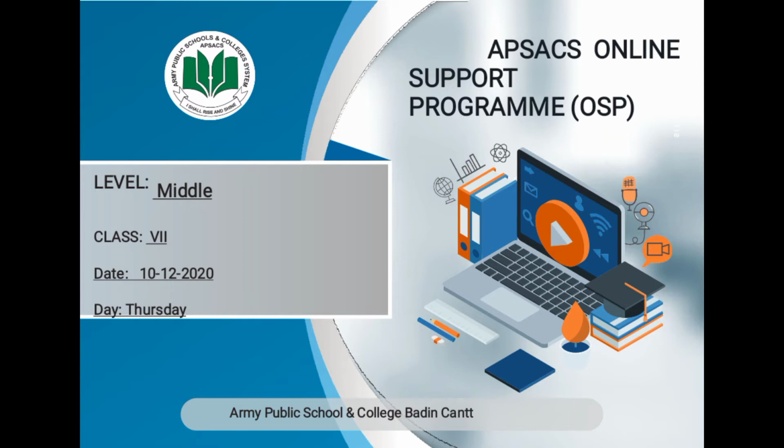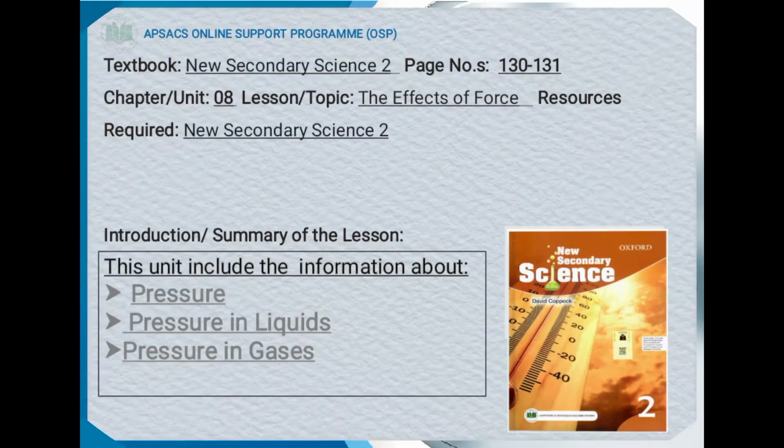Today we discuss the science of class 7. Date is 10 December 2020 and day is Thursday. So we need a textbook New Secondary Science 2 and textbook pages 130 to 131. Today we discuss chapter number 8. The lesson topic is the effects of force and resources required, from the New Secondary Science book 2. This chapter includes information about the pressure in liquid and pressure in gases.